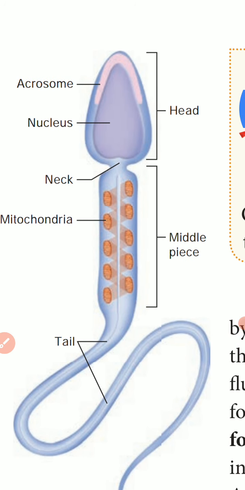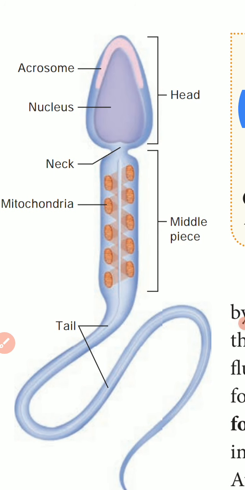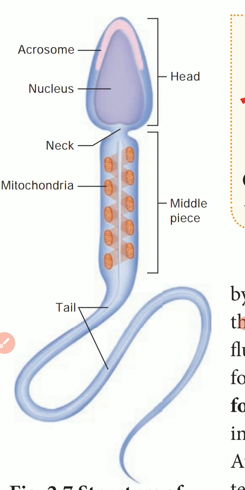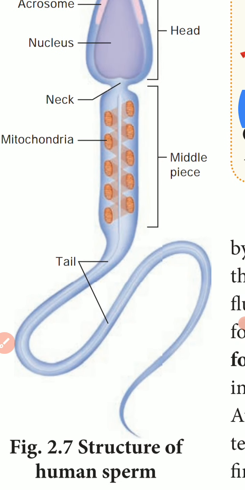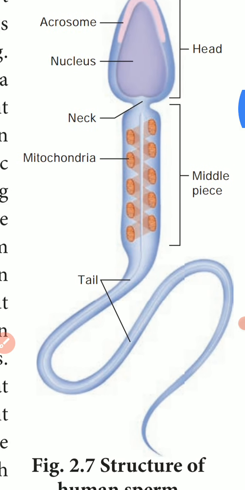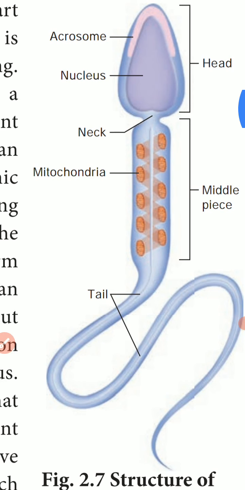The nucleus is flat and oval in shape. The next one is the neck. The neck is very short and is present between the head and middle piece. It contains a proximal centriole towards the nucleus, which plays a role in the first division of the zygote.